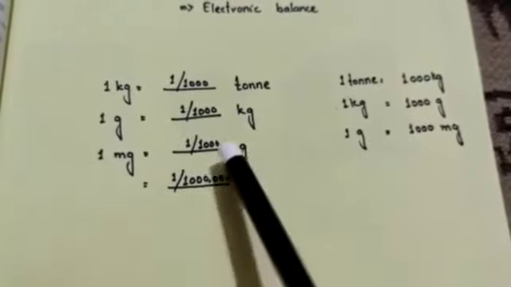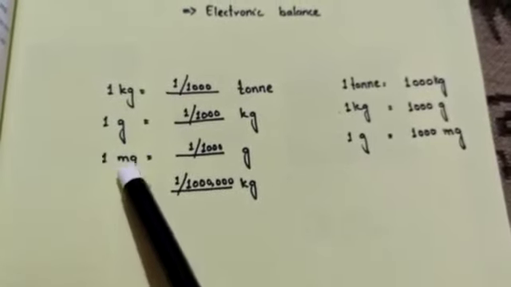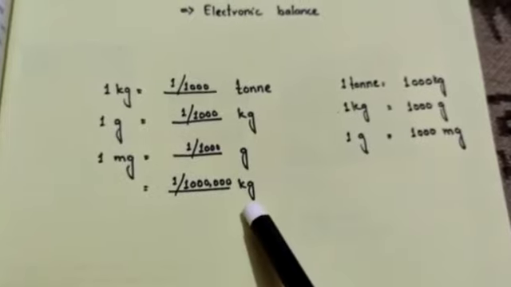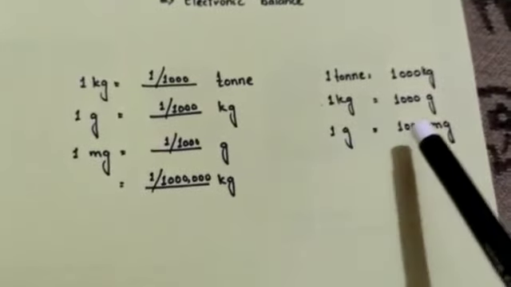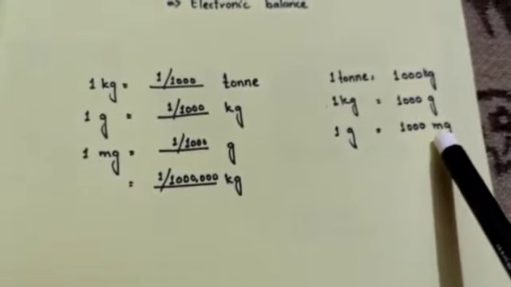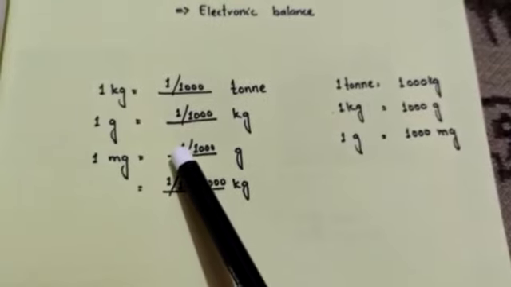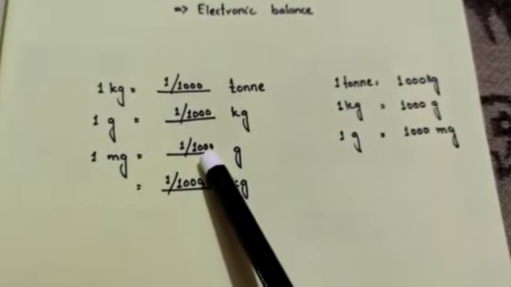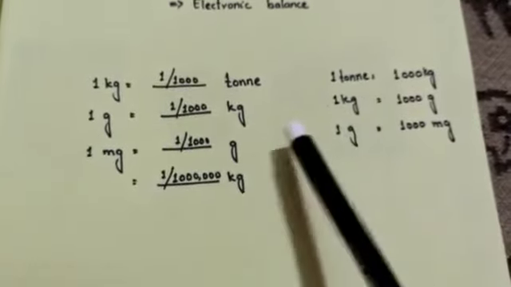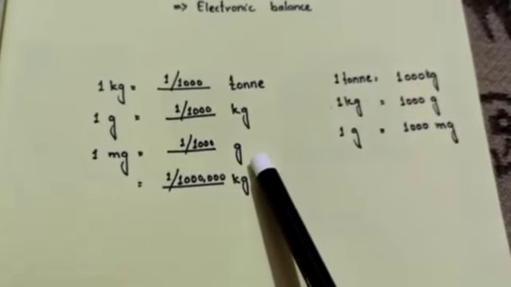Next one is 1 milligram is equal to how many grams and kilograms, means first of all we have to convert the milligram into gram and then into kilogram, and we know that 1 gram is equal to 1000 milligram, so we have to move in the opposite direction, means milligram to gram, so we write down here 1 as a numerator and divided by 1000, and the answer is 1 milligram is equal to 1 by 1000 gram.